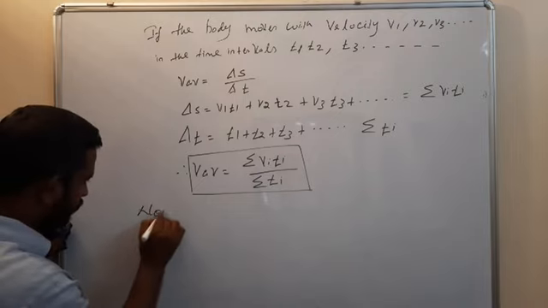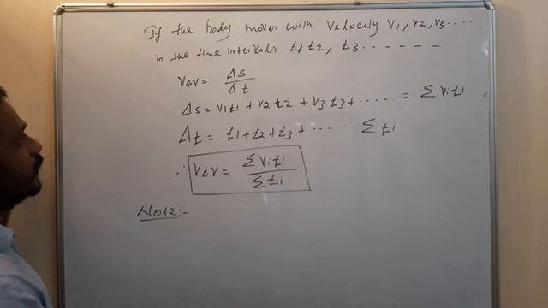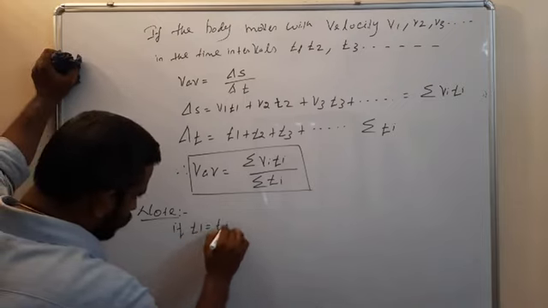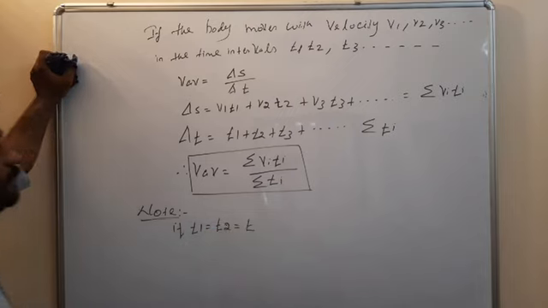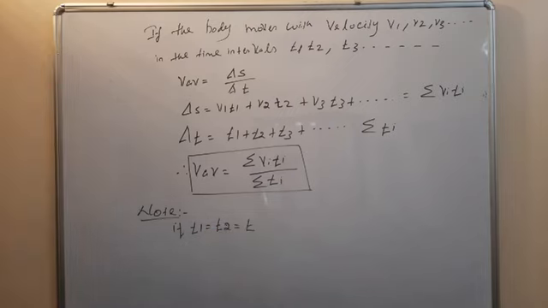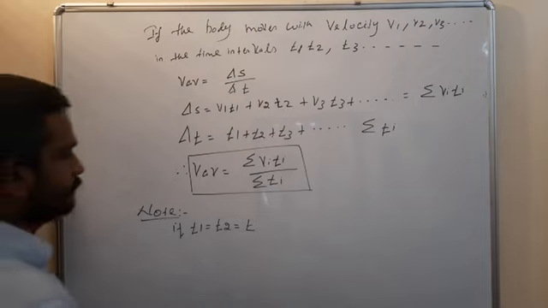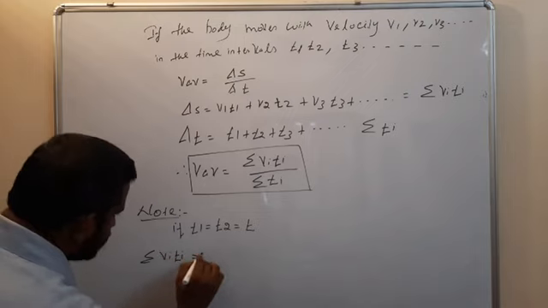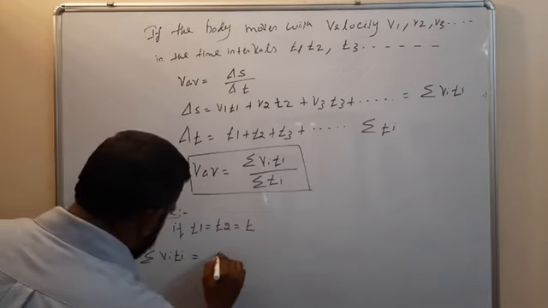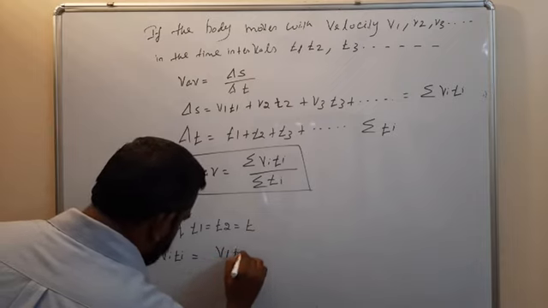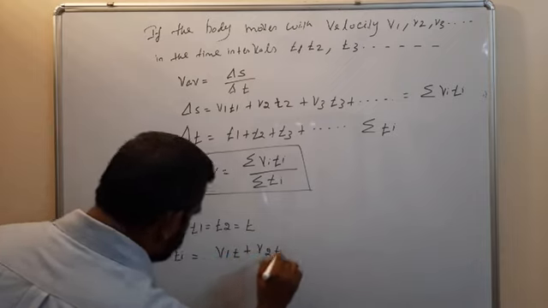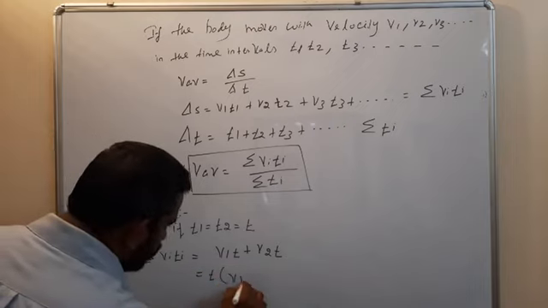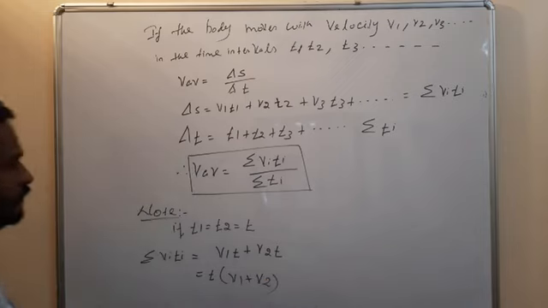Note, if T1 is equal to T2 is equal to T, then summation of Vi Ti is equal to V1 T plus V2 T. Taking T commonly outside, T into V1 plus V2.